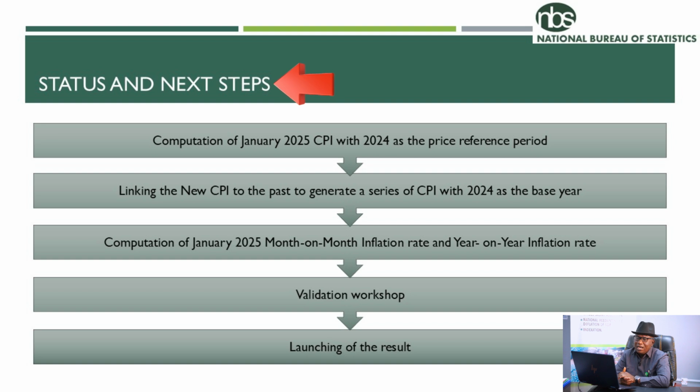Now, what is the next step? The next step is this: we are going to compute a new CPI in January based on 2024 price reference and 2023 weight reference. This result will be linked to the old series, so that we can have a series of CPI with the new price reference period and the new weight reference period. By the grace of God, very soon, a new CPI will be released, which will be validated by the critical stakeholders, and the result will be announced by the Statistician General.